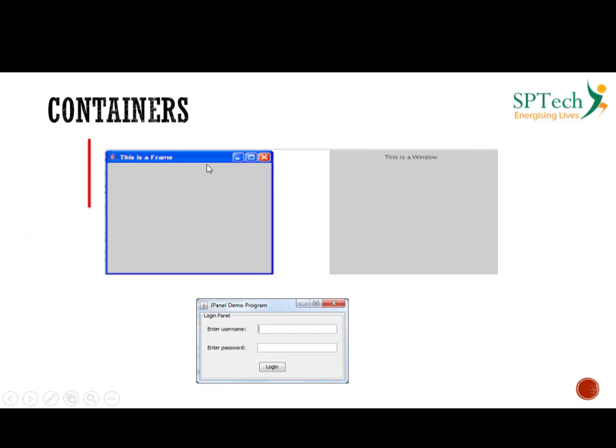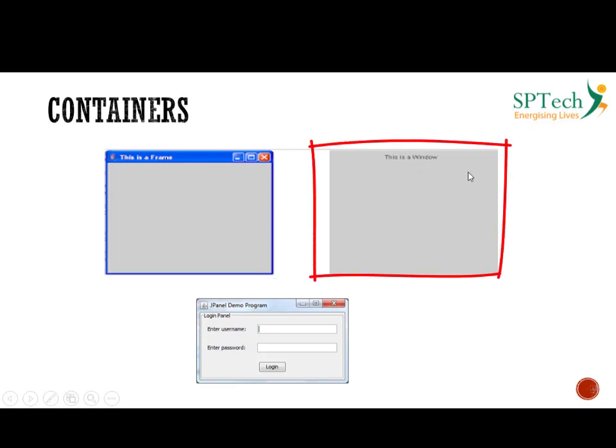So what is a frame? A frame is a container. You must have seen these containers before when working on any GUI application. It has a title bar. So whenever you design a frame, it will have a title bar, a minimize button, a maximize button, a closing button, and you can resize this particular frame. But a window doesn't have any title bar, or any minimize, maximize or closing button, and you cannot resize it.